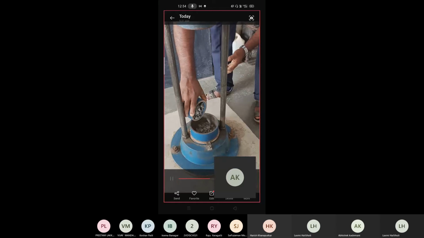So what is actually the P value? The standard aggregates which you have taken for testing of the impact value, those aggregates passing through 12.5 mm and retained on 10 mm on this measuring cylinder, that is taken as the P value. So what is the P value actually? I'll show you once again here.